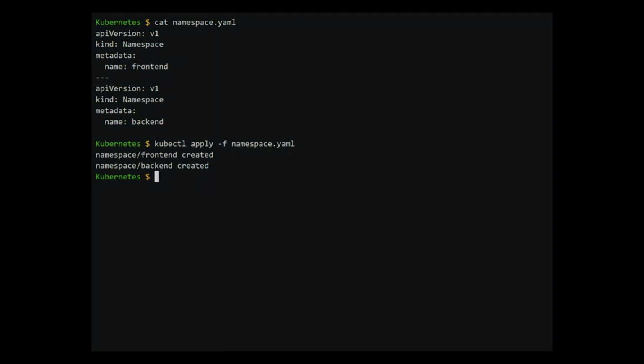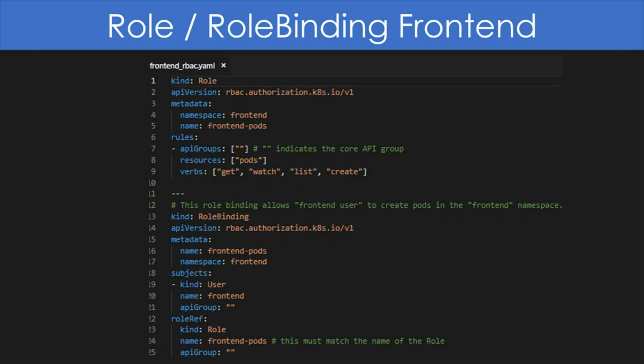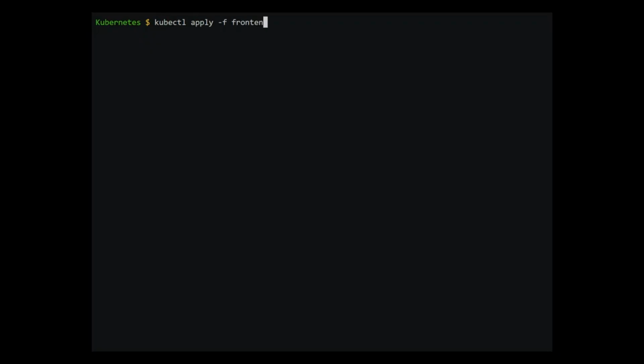We'll now create policies that allow the backend and the frontend users access to the corresponding namespaces. Let's start with frontend first. Here's how the YAML looks. On the top we have the role. The namespace frontend is specified in the metadata. In the rules we add a rule that allows this role to get, watch, list or create pods in the core API group. In the next section we create a role binding, again in the frontend namespace, that assigns the role frontend pods to the frontend user. The API groups is a group of the subject. To create the role and role binding, use kubectl apply -f frontend_rbac.yaml. This creates the role and the role binding.